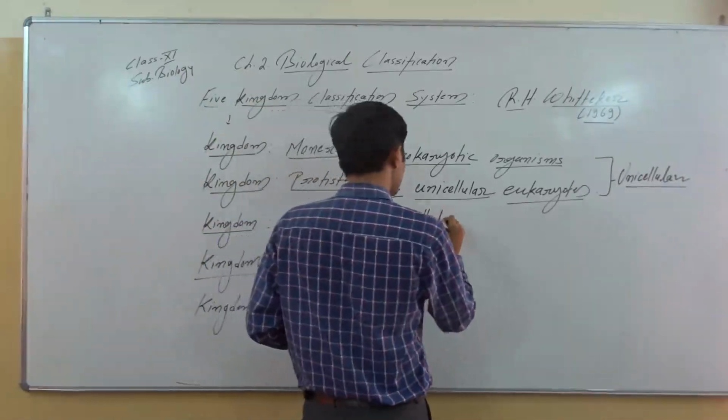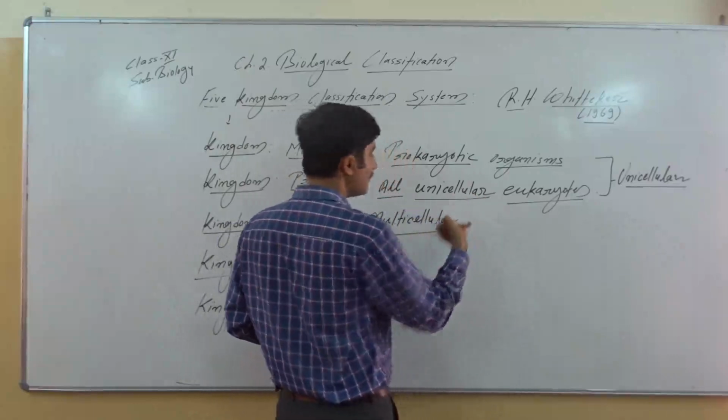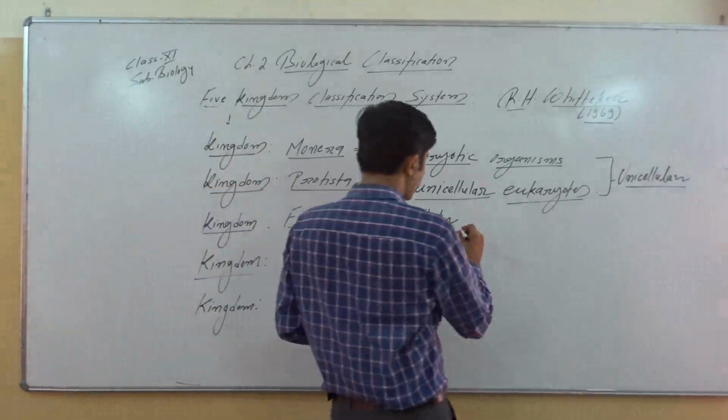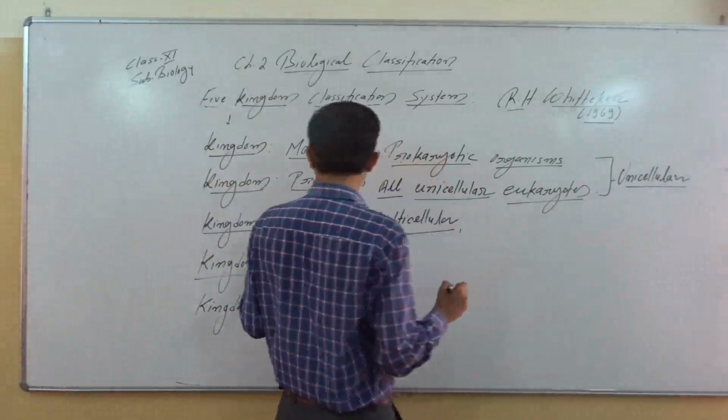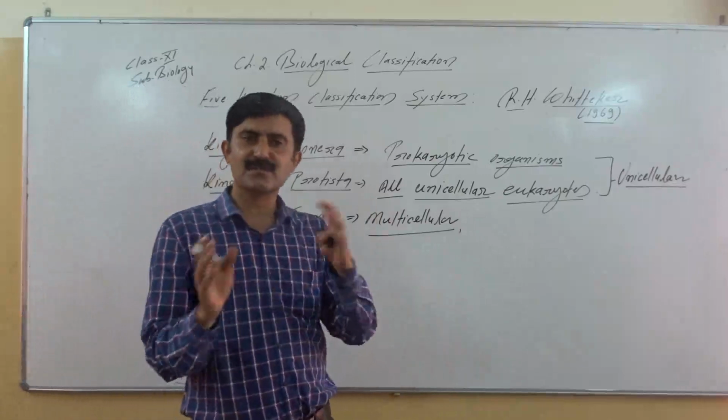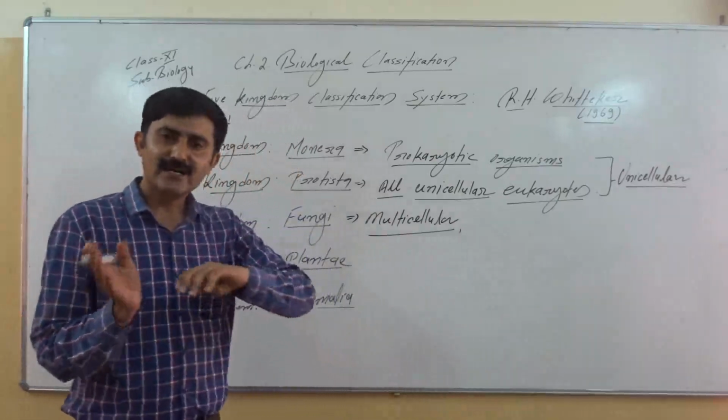Multicellular means definitely they are eukaryotes, so there is no need to mention multicellular eukaryote. These organisms are further classified on the basis of presence or absence of cell wall and mode of nutrition.